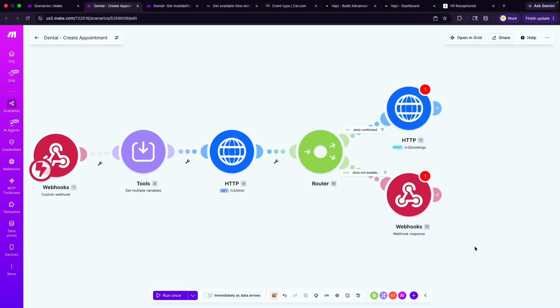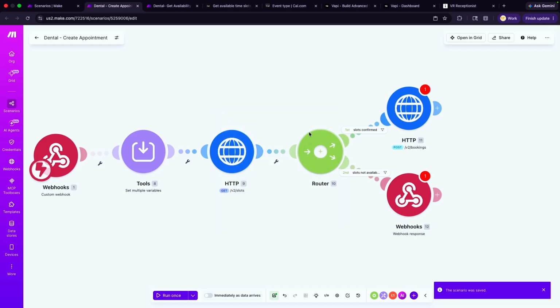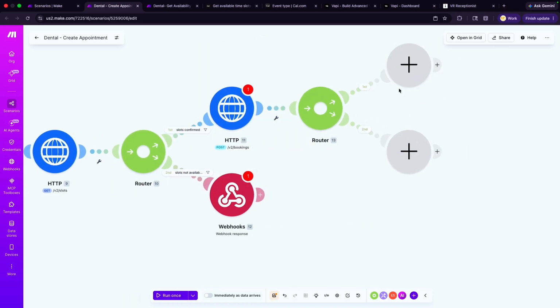Authentication, save that. Yeah, that's fine. Now, once that is done, the next thing we want to do is add a router in here because we're going to do another routing. One of them is going to give the assistant the data that, hey, we went ahead and created the appointment if it's successful. The other one is going to give a response that, hey, this didn't work.